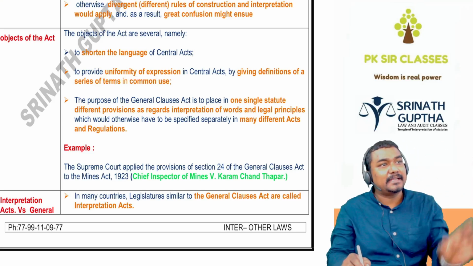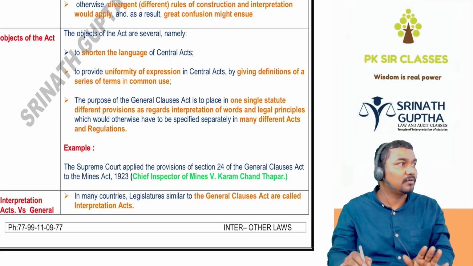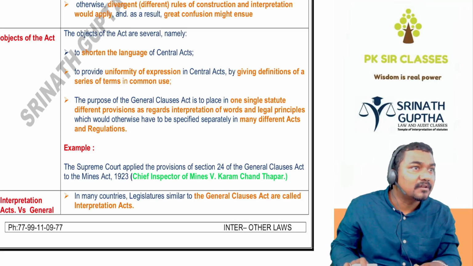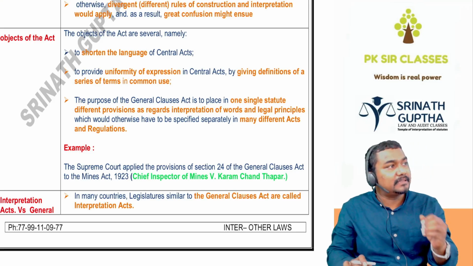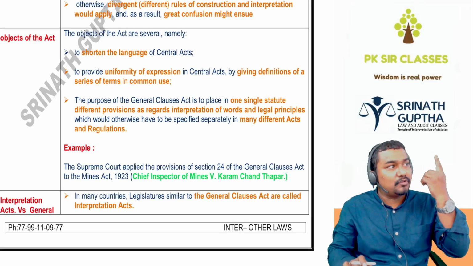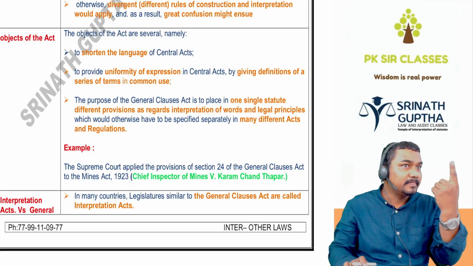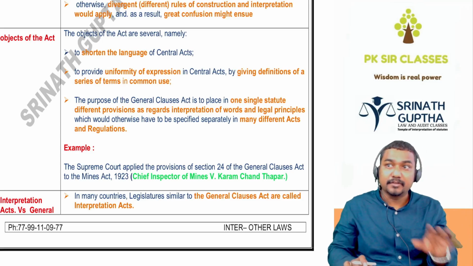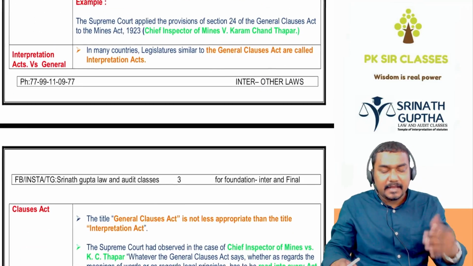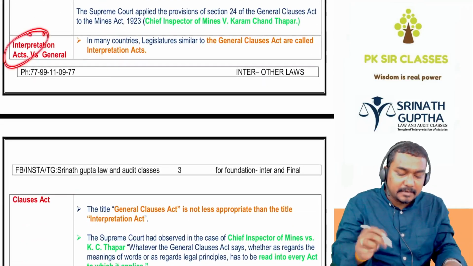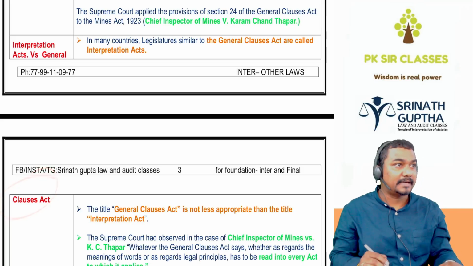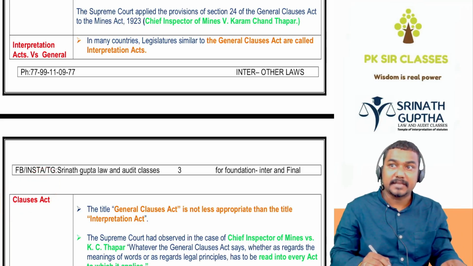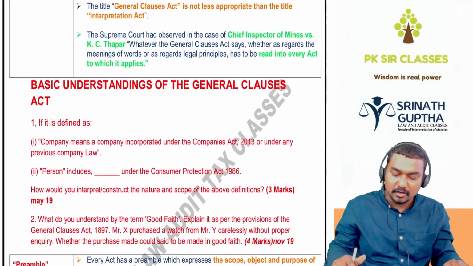In every act, year and month mean the same thing. We define them in one act, and the definition applies to every act. In many countries it is called the Interpretation Act, but in India we call it the General Clauses Act.